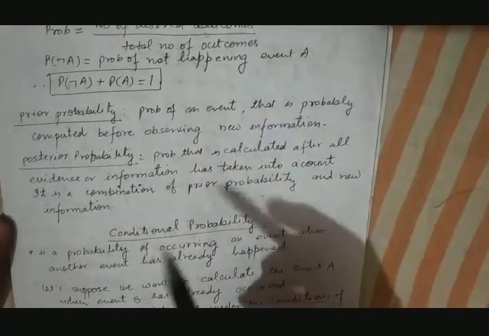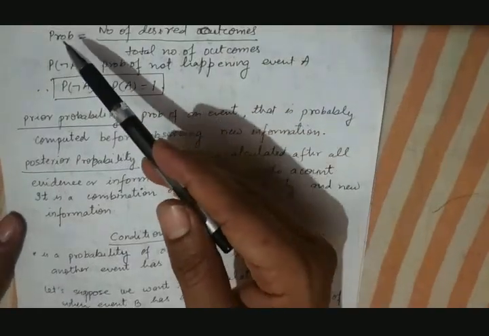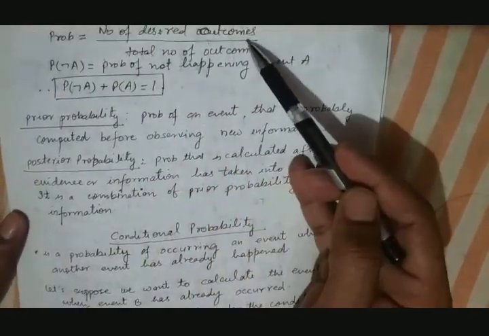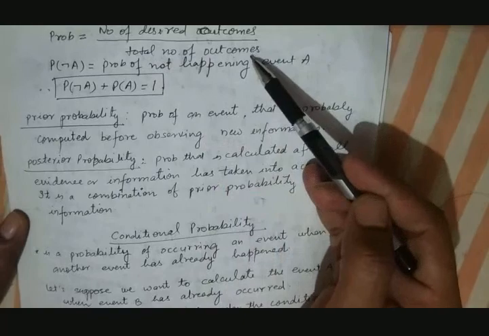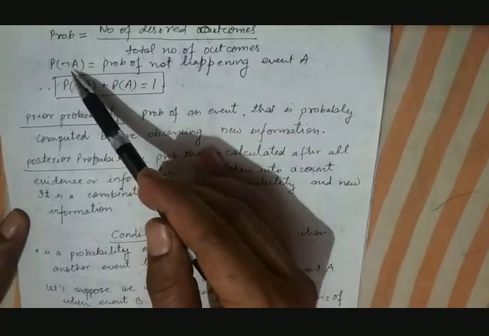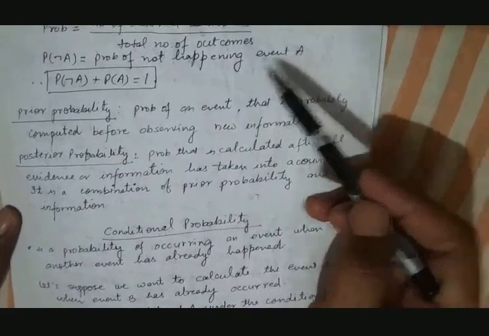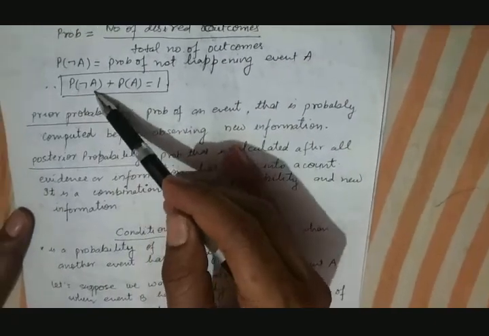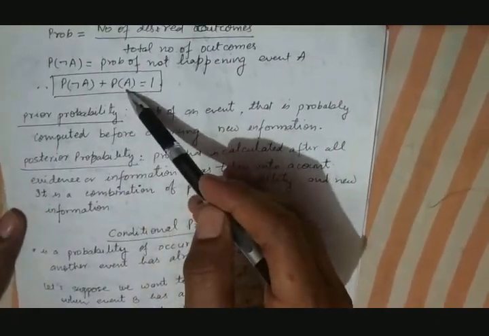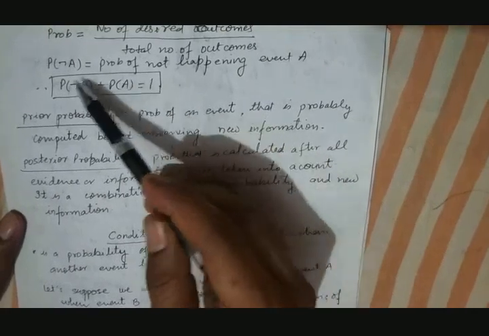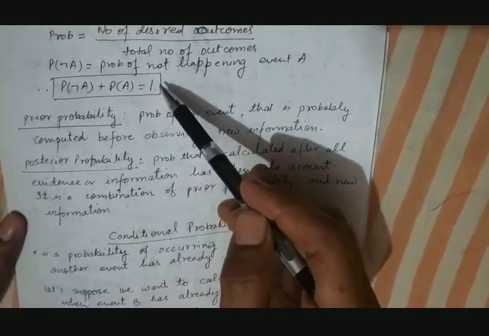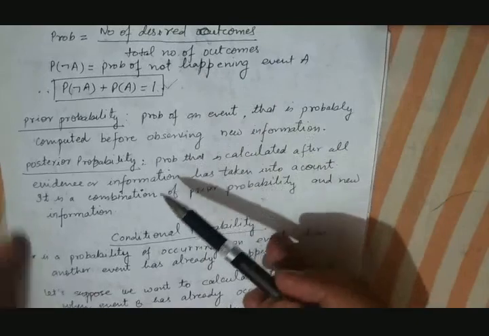So now some other terms. This probability can be defined as the number of desired outcomes divided by the total number of outcomes, and P not A means the probability of event A not happening. So definitely the probability of not happening A plus the probability of happening event A, the summation will give you 1. So total probability is 1 here.